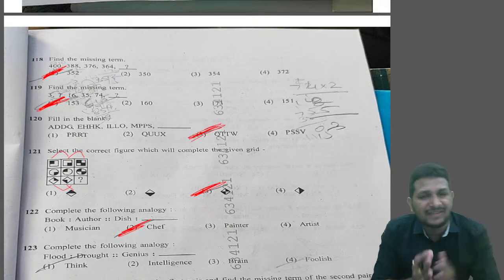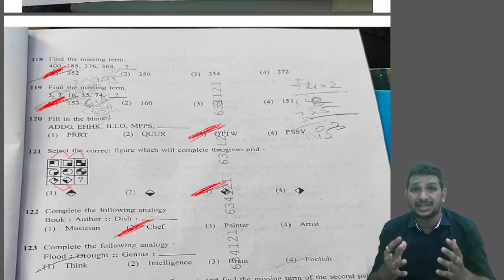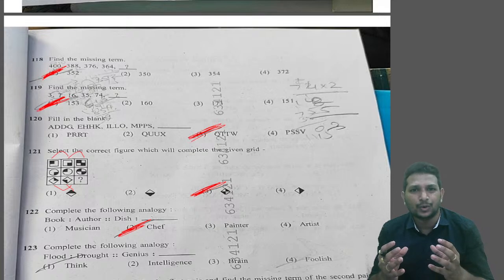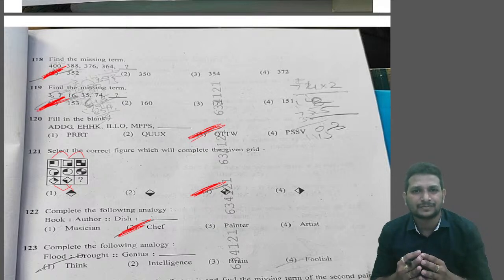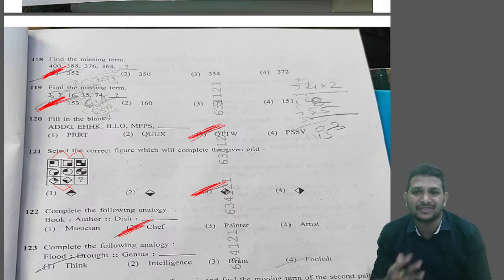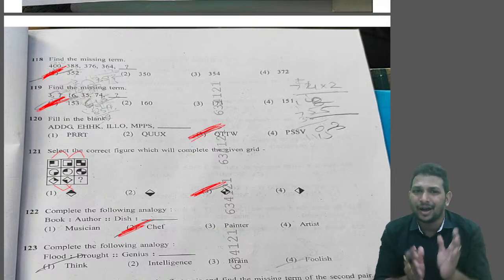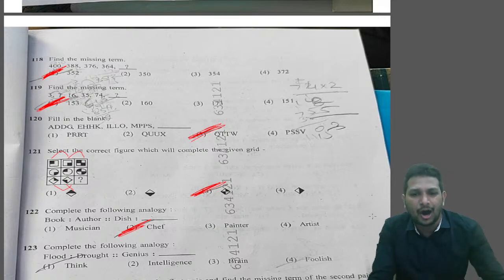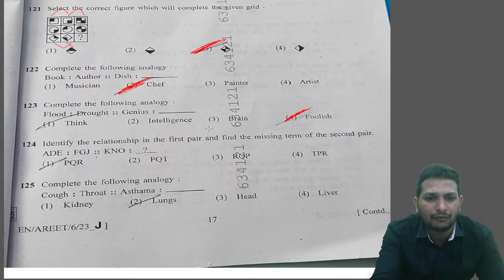Same way, genius. Genius means very skilled, intelligent, something like that. So opposite of intelligence is what? According to the options, we can say it's foolish. They are opposite words. In the question they gave opposite words. So the answer for this question is foolish. Understood? Next, question number 124.